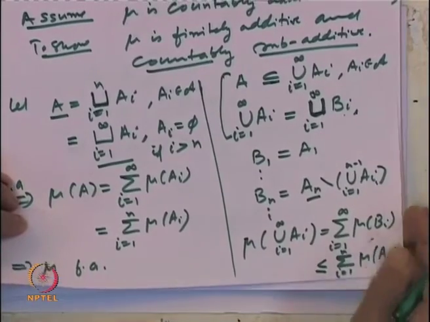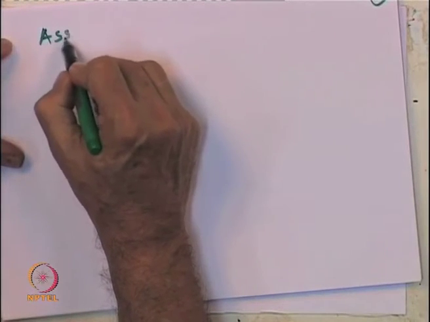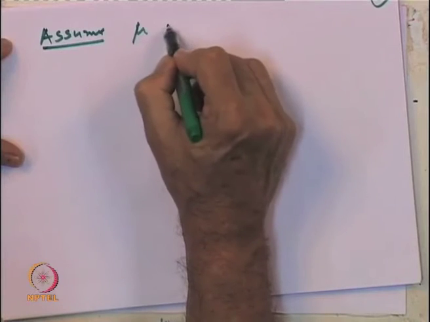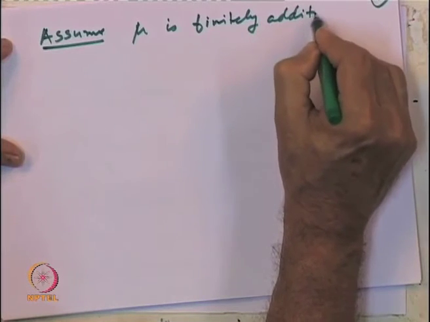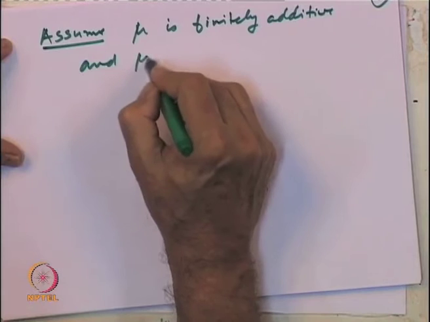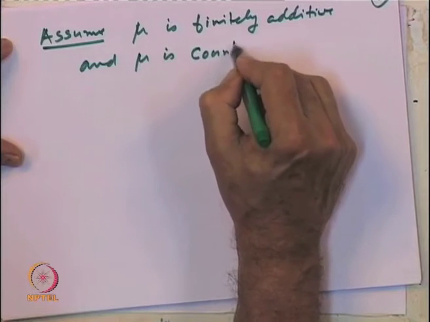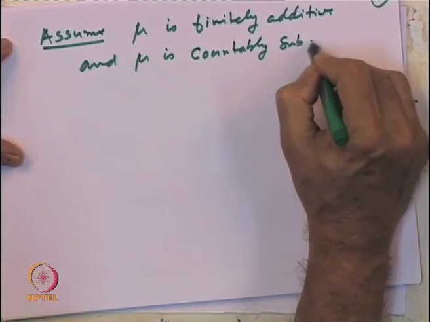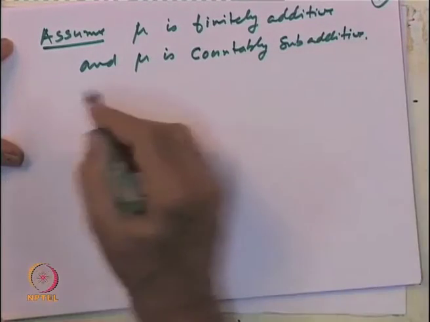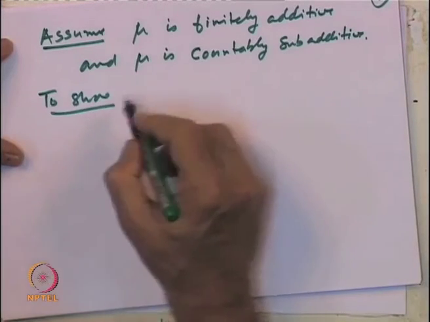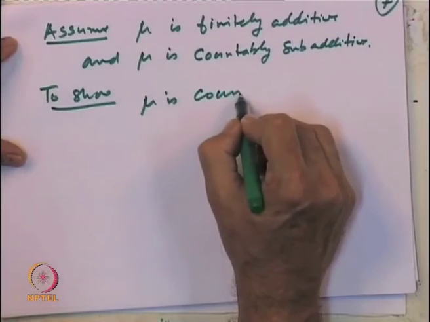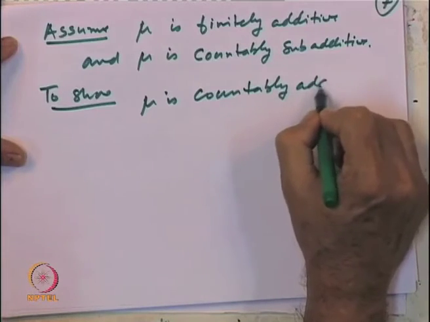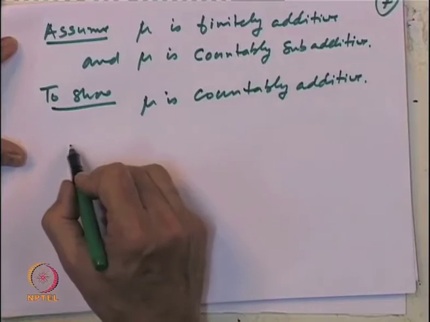Let us prove the other way around implication. So, assume mu is finitely additive and mu is countably subadditive, to show mu is countably additive. So, let us start the proof.